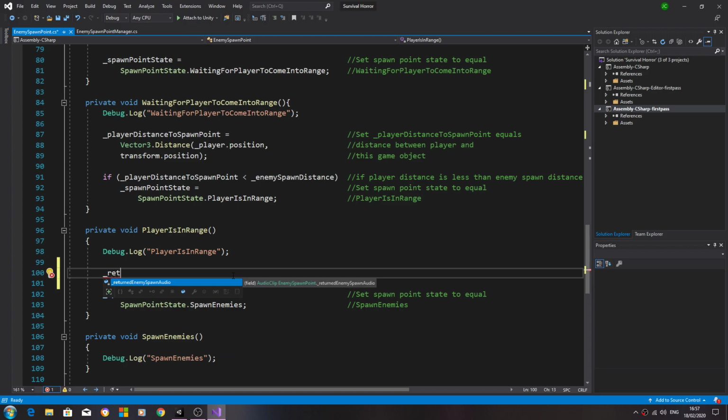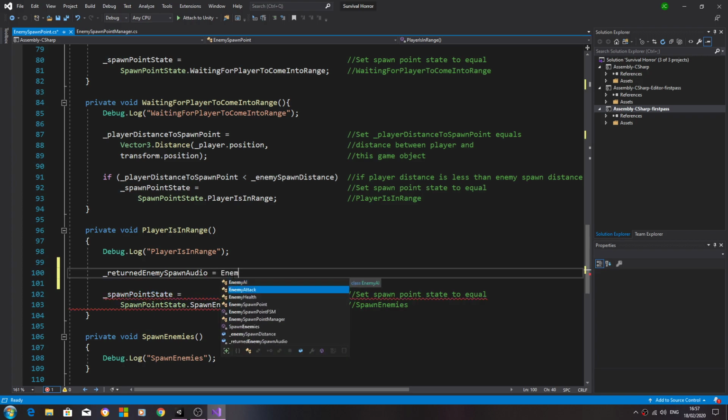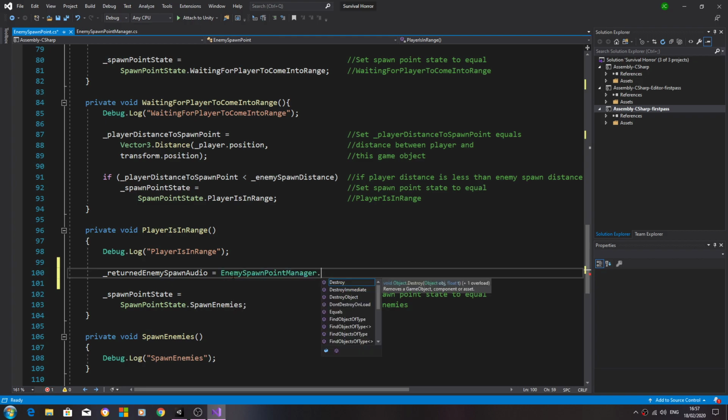So let's begin by saying returned enemy spawn audio is going to equal enemy spawn point manager dot, and of course we want the underscore enemy spawn audio. Let's close that line off.